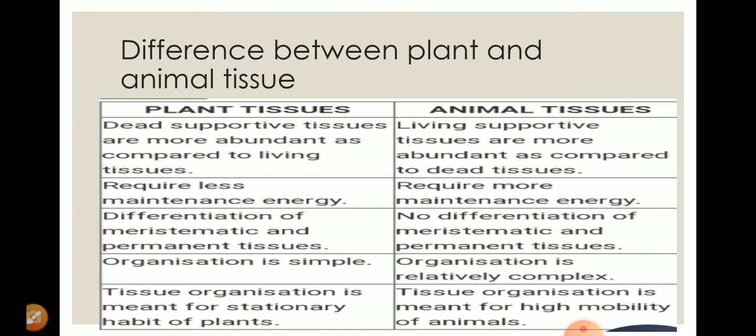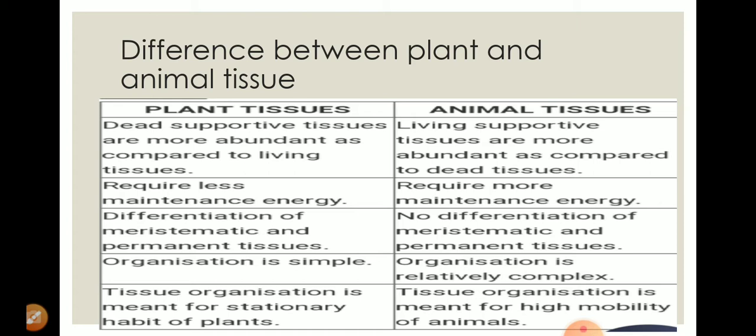Plant tissue is made for non-motility, that is, it is stationary. Here the tissues present in animal tissue are meant for a high level of motility, that is motion, movement from here and there. So these are some of the differences between plant tissue and animal tissue.